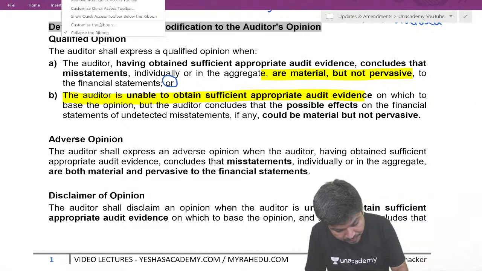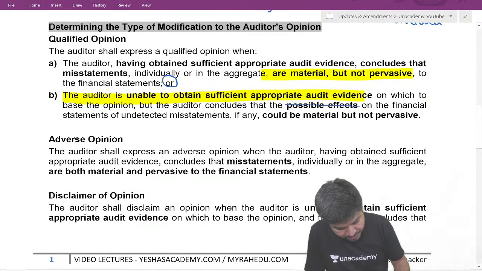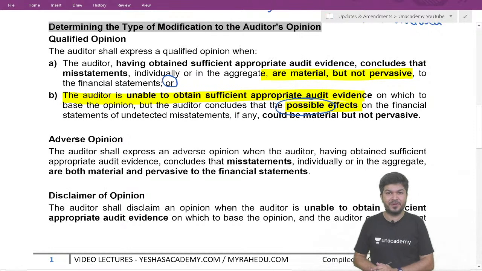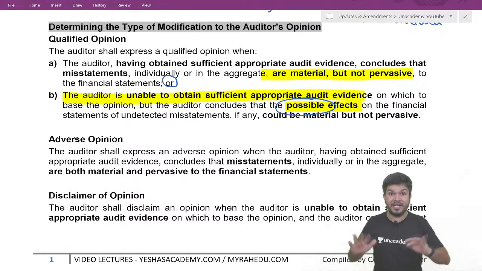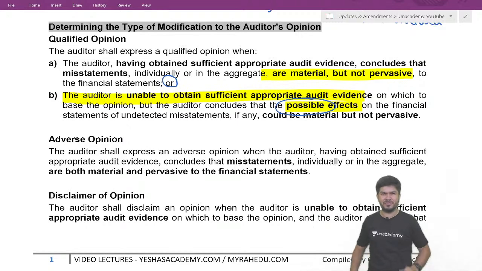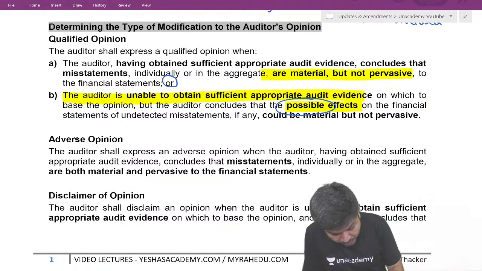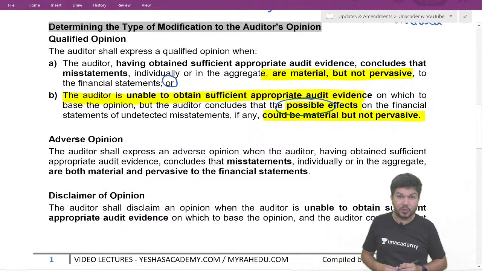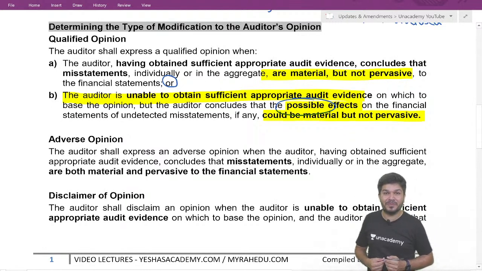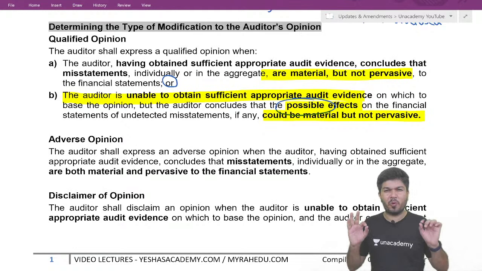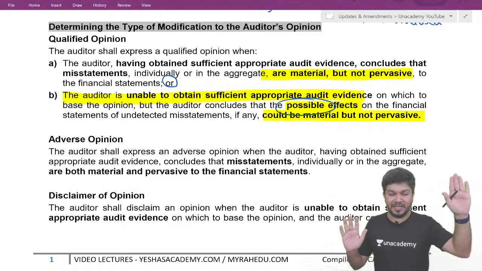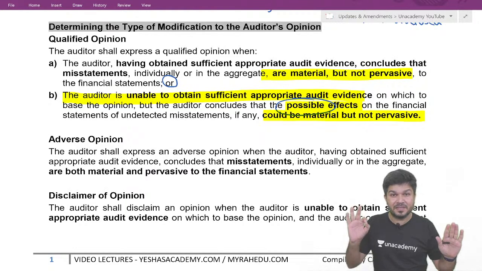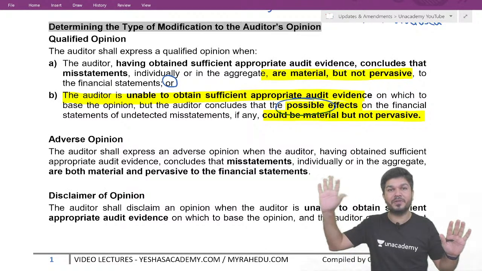Now, sir, why do we have the word possible effect here? We have not checked it. That's why the word is possible effect. We are unable to obtain sufficient appropriate audit evidence. We don't know the effect. Possible effect could be material but not pervasive. Okay, so simple words, qualified opinion is given when the effect or possible effect is material but not pervasive.